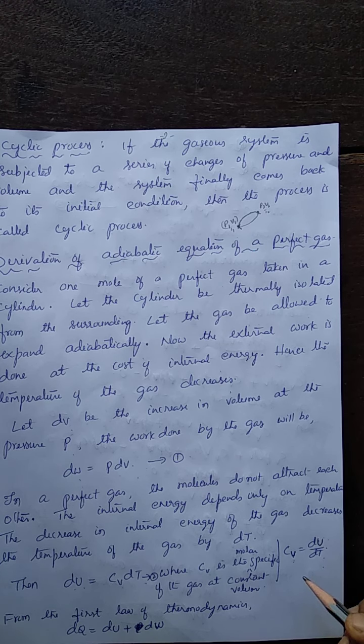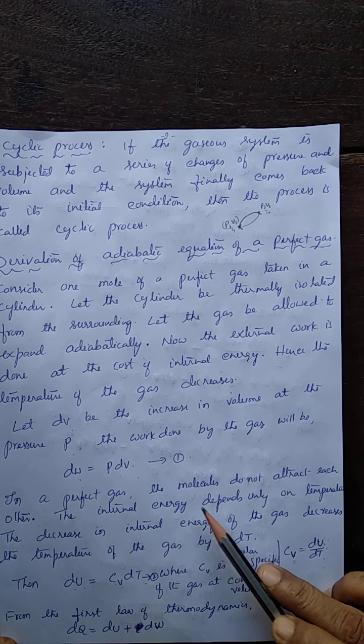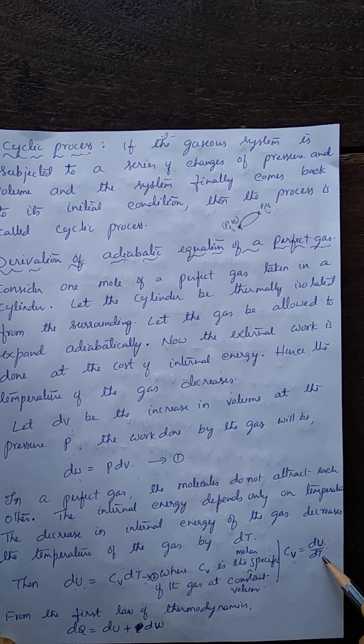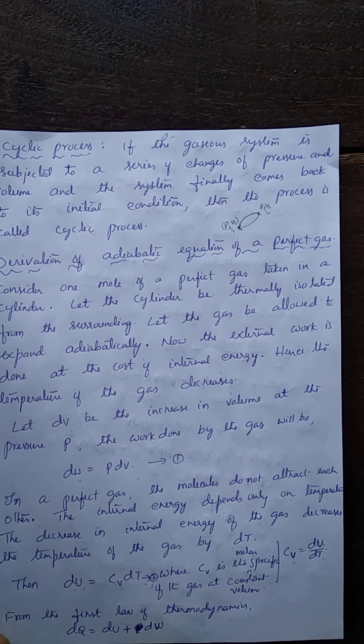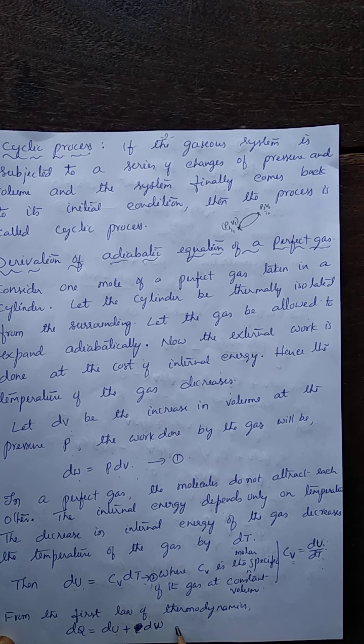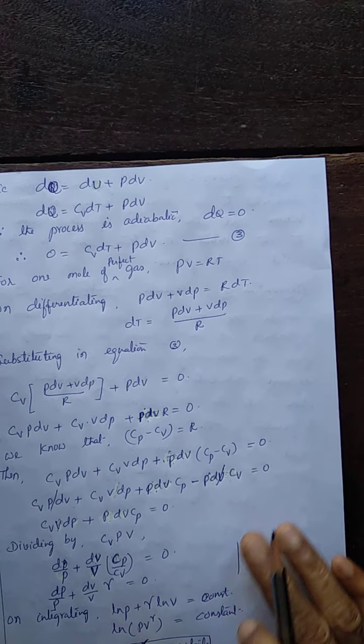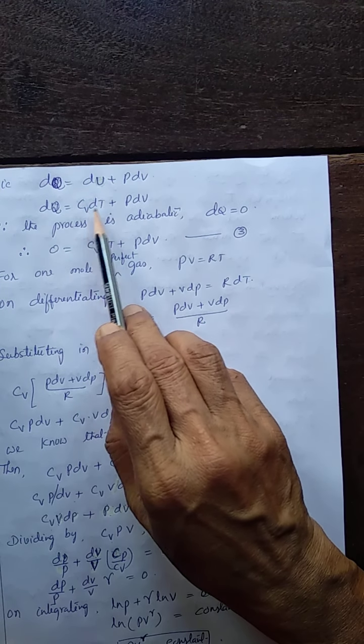So specific heat at constant volume is the quantity of heat energy required to raise the temperature of 1 kg mole of the gas through 1 Kelvin. We call it the molar specific heat, CV, so that dU is CV dT. Now, the first law of thermodynamics is dQ equal to dU plus dW. What is dW? PdV. So dQ equals dU plus PdV. Substituting dU, dQ is CV dT plus PdV.